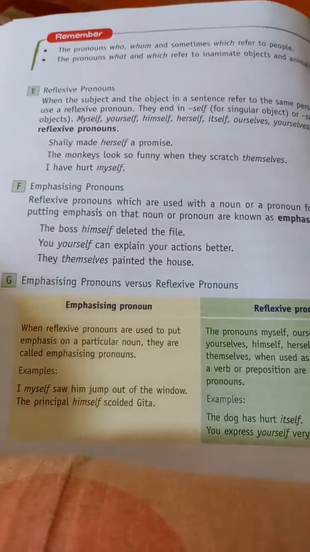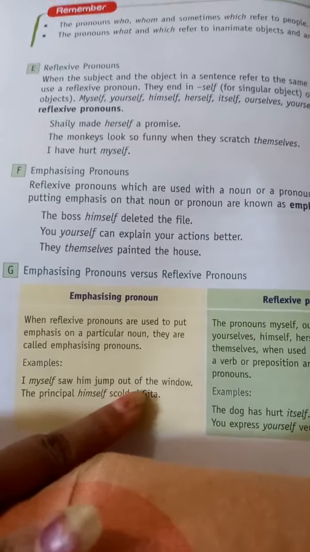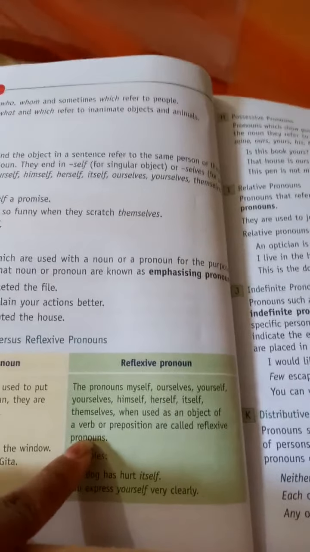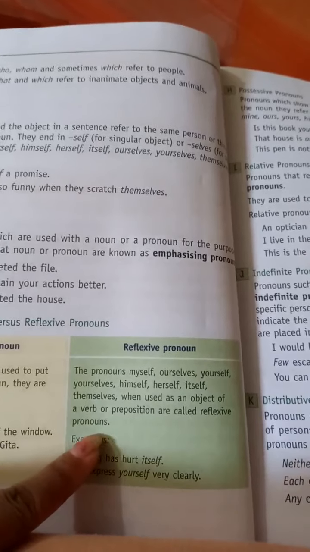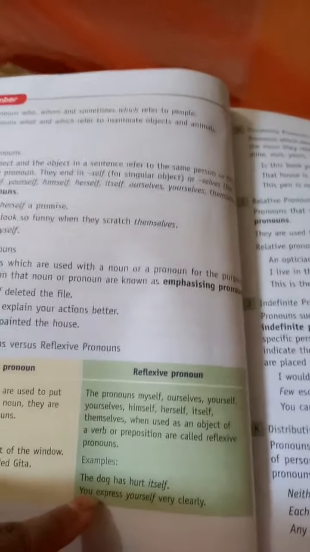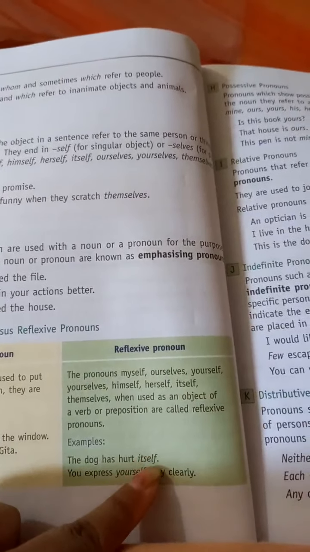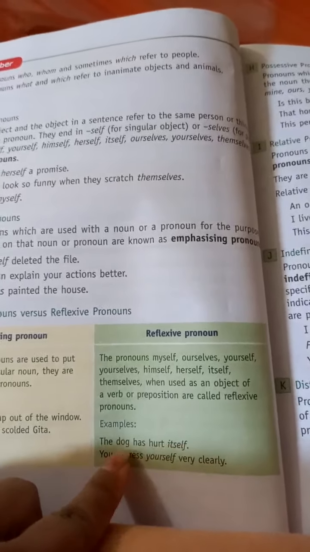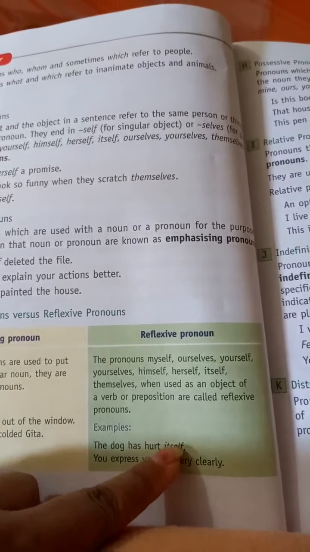Myself saw him means I am sure of it, that I have seen that he was jumping out of the window. In reflexive pronouns, when the pronouns myself, ourselves, himself, herself, and so on are used as an object of the verb or preposition, they are called reflexive pronouns. Now, the dog has hurt itself. Here, itself is an object and we are not putting pressure on it. So this itself will be considered as your reflexive pronoun.